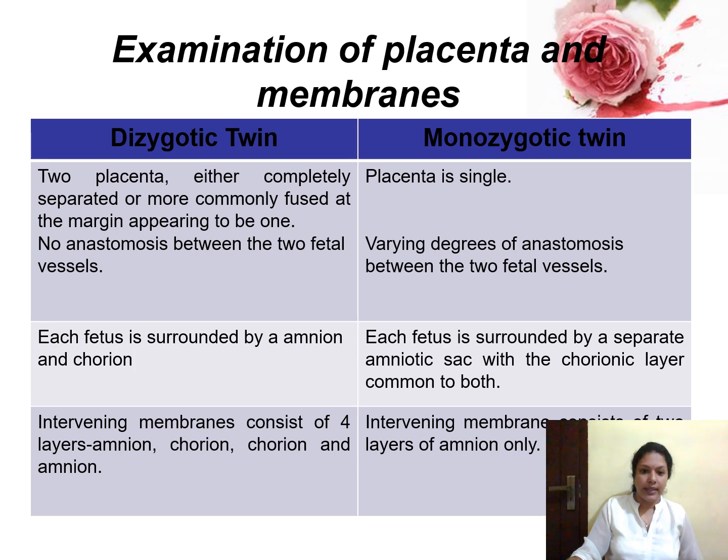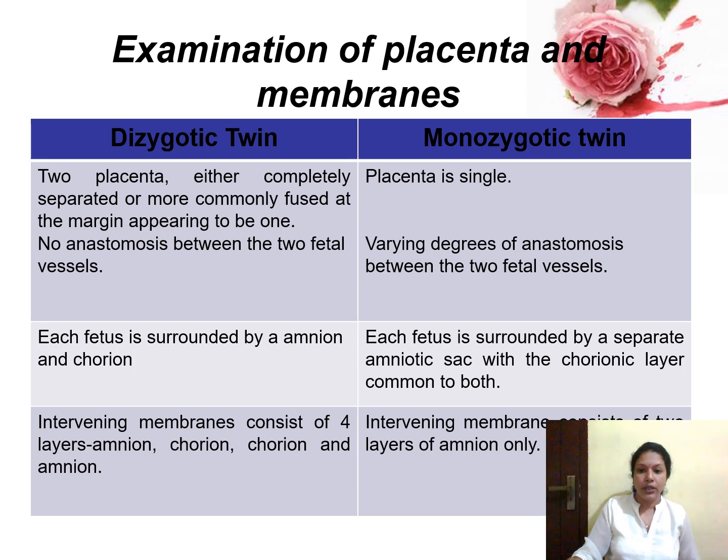And in case of dizygotic twins, each fetus is surrounded by an amnion and a chorion. But in monozygotic twins, each fetus is surrounded by a separate amniotic sac and the chorionic layer may be common to both. It depends on the time of division that we have already seen. If the division occurs after the 8th day, sometimes a single chorion and single amnion only will be there. And in the case of dizygotic twins, the intervening membranes, that is, the membranes between the two babies, will be 4 layers. That is, each baby will have an amnion, so 2 layers of amnion will come, and each baby will have a chorion, so 2 layers of chorion also will come. So totally 4 layers will be there between the two babies.